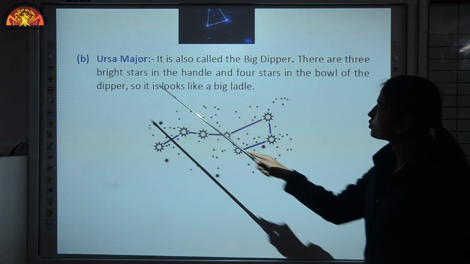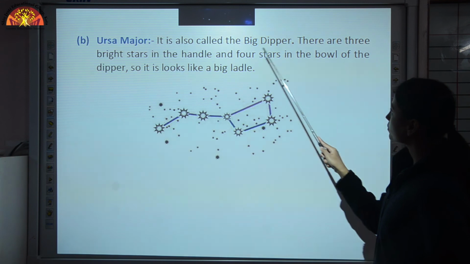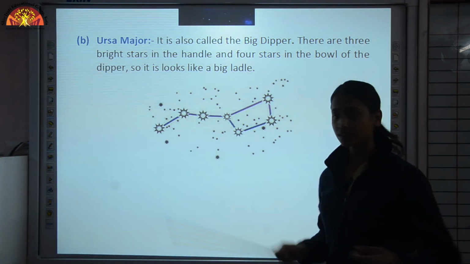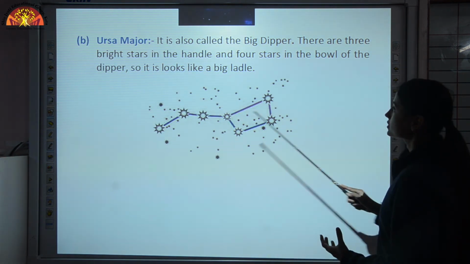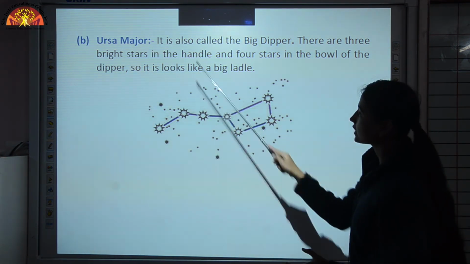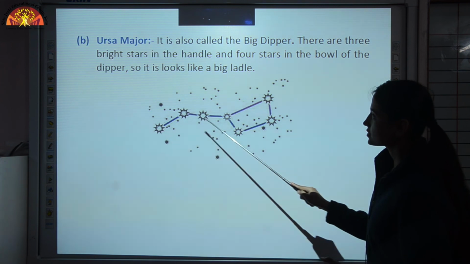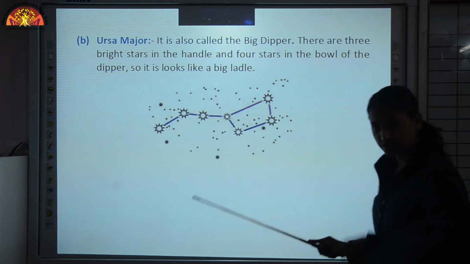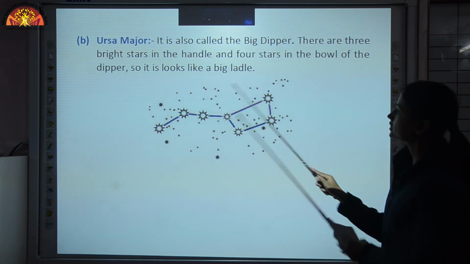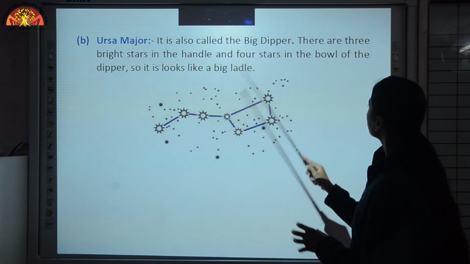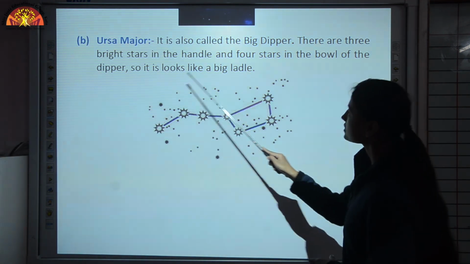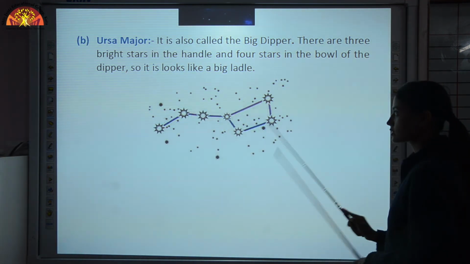Then next is Ursa Major. It is also called the Big Dipper. Big Dipper means the serving spoon. It looks like a serving spoon and there are 3 bright stars in the handle. That means these stars are very bright, and this is the dipper, the spoon like structure. It consists of a total of 7 stars and 4 stars in the bowl of the dipper, so it looks like a big ladle.